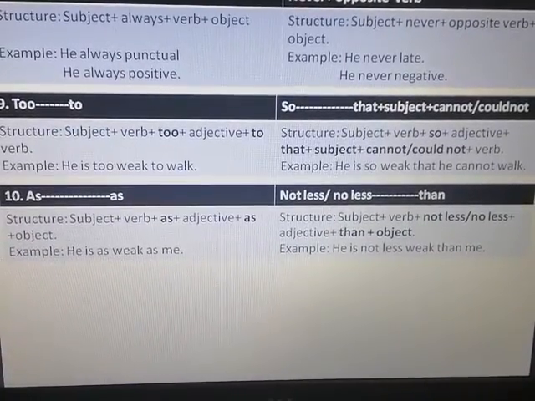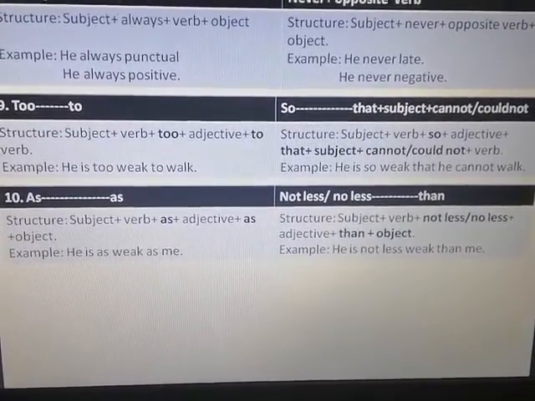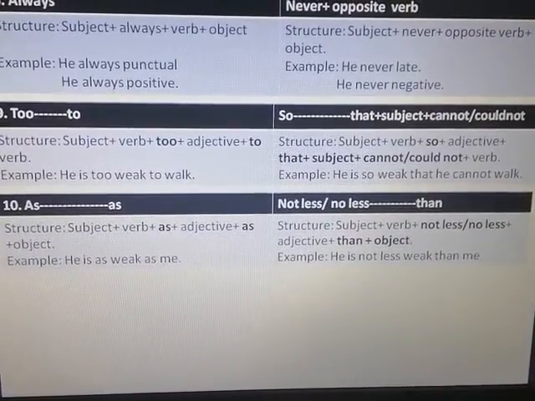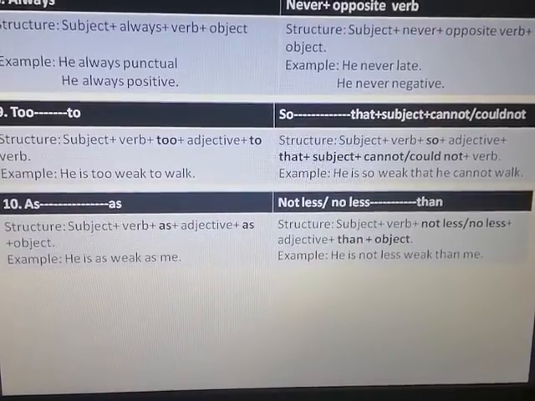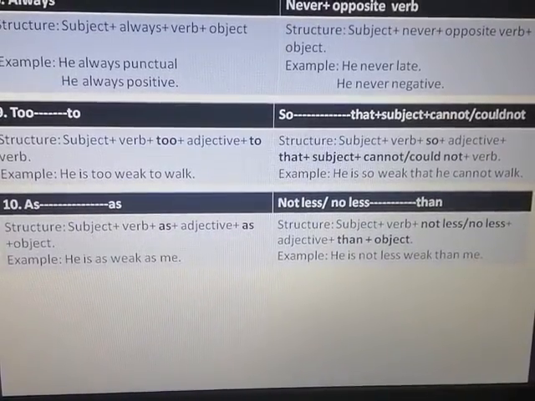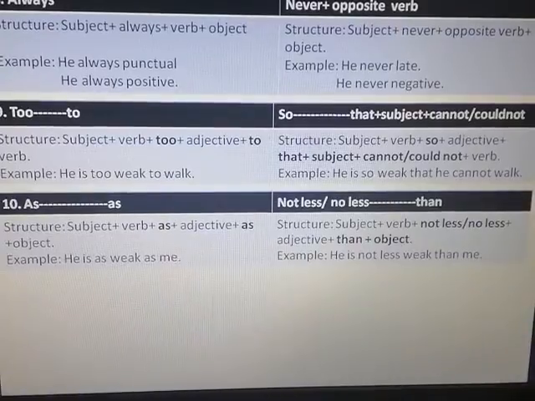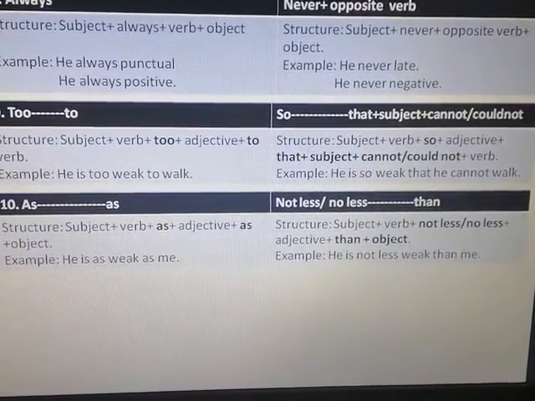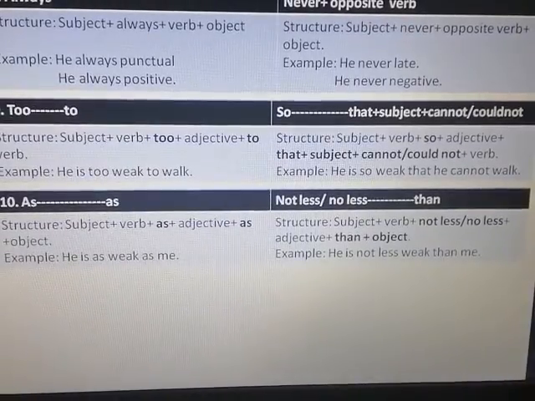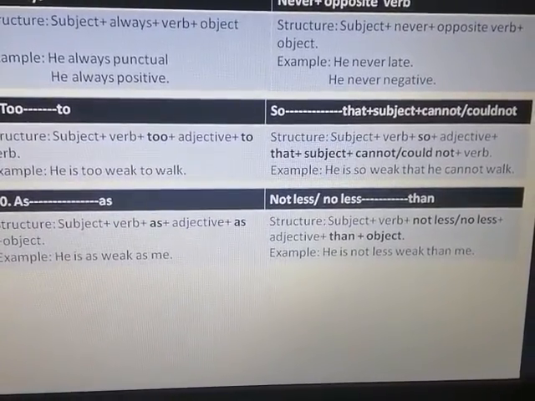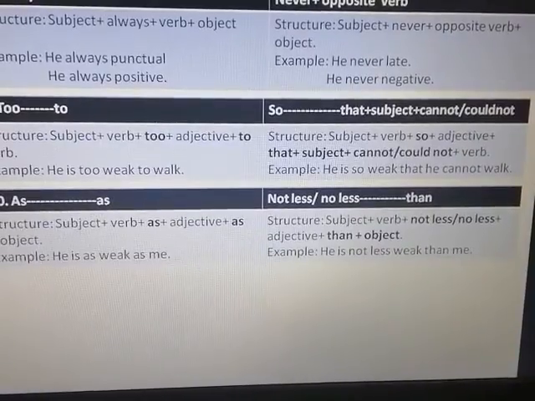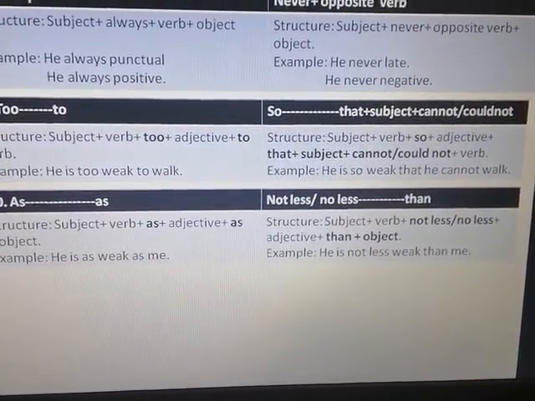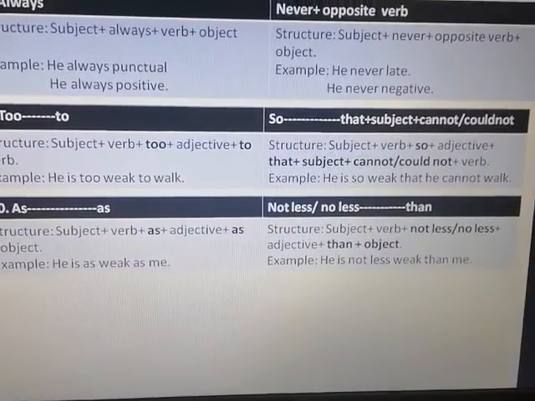As...as is an affirmative form, but the negative form is not less or no less than. Here is an example: he is as weak as me. In the place of as...as, you can use not less...than. He is not less weak than me. Okay, so it is very simple.